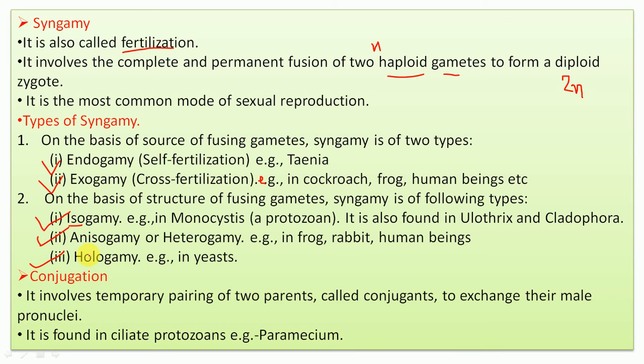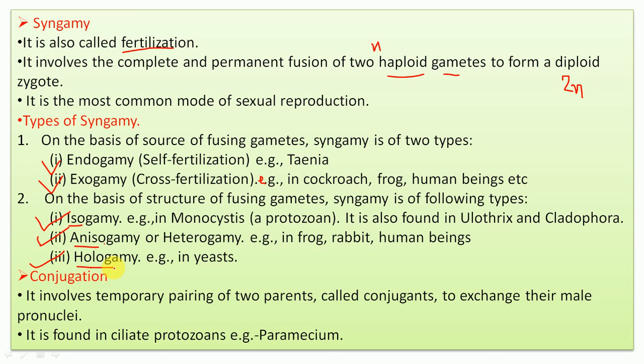And when we are talking about anisogamy or heterogamy, here the fusing gametes are morphologically and physiologically different, like in the case of frog, rabbit, human beings. We use the term aniso. It's iso and it is aniso. And another is hologamy, commonly seen in yeast.